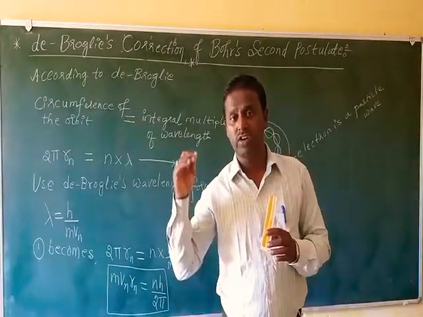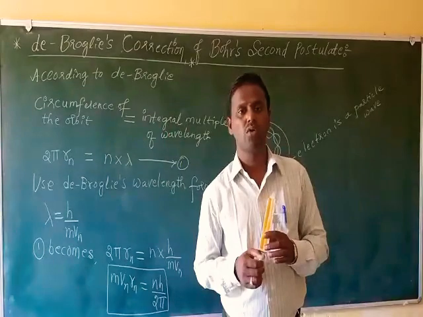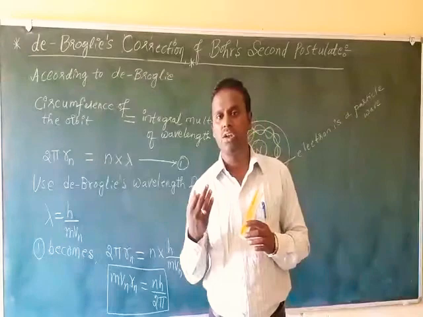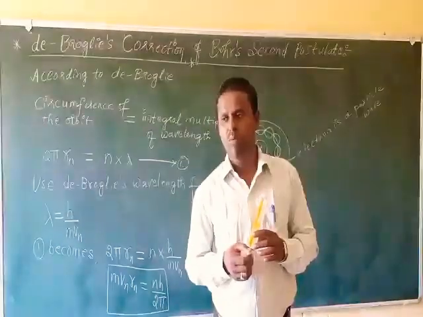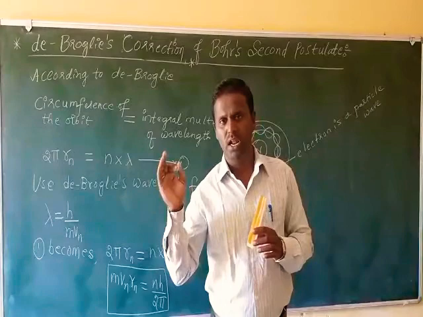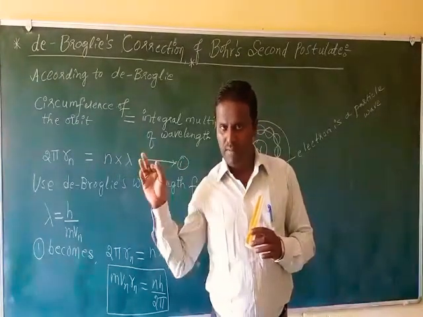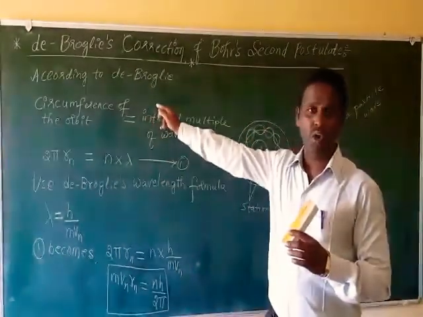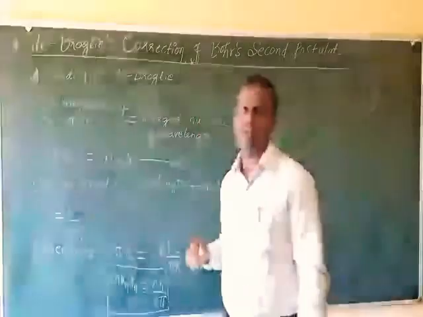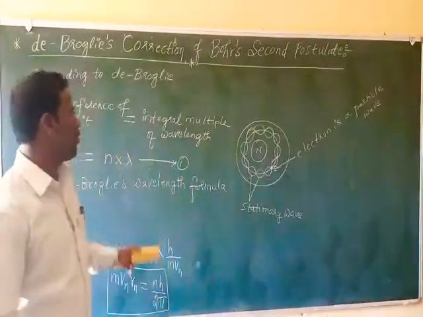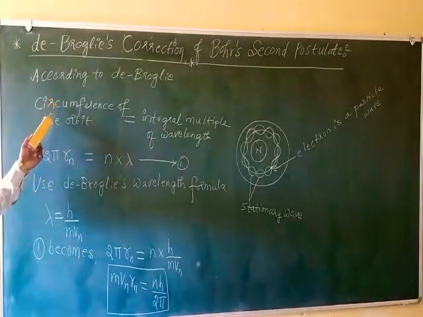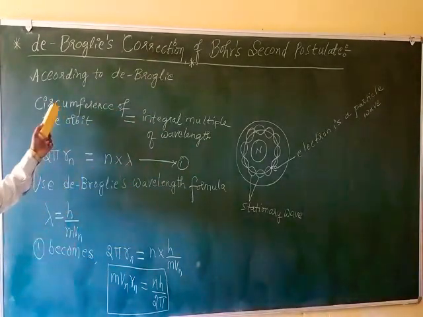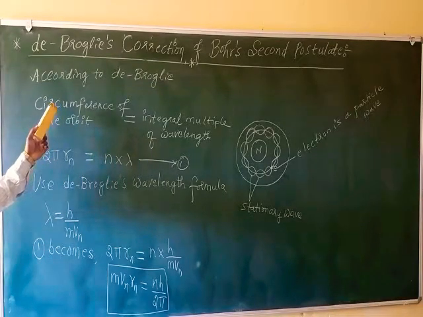According to Bohr's second postulate, the electron is revolving only in those orbits where the angular momentum of the electron equals an integral multiple of h by 2 pi. But instead of saying that, you say the electron is revolving only in those orbits where the circumference of the orbit equals an integral multiple of wavelength. So this is somewhat clearer compared to the earlier one.